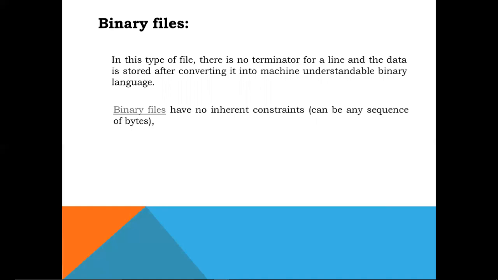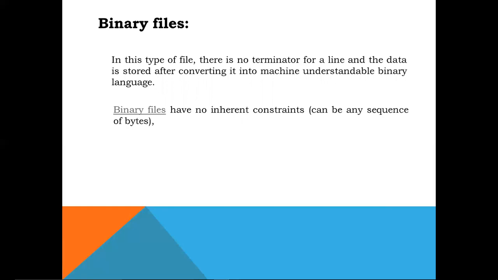So the data will not be a sequence of characters; here the data will be the actual data. Like if we write a list inside a text file, then that list will be written in the form of a string only. But if we write this list in a binary file, then it will treat it as the list only.